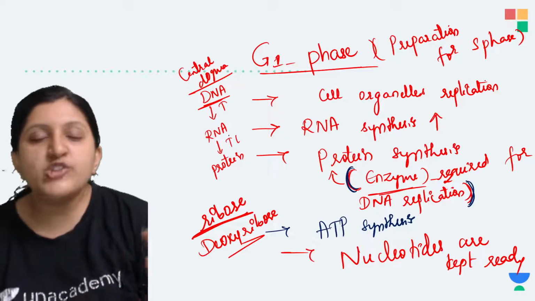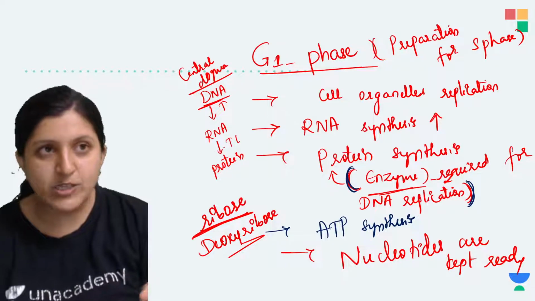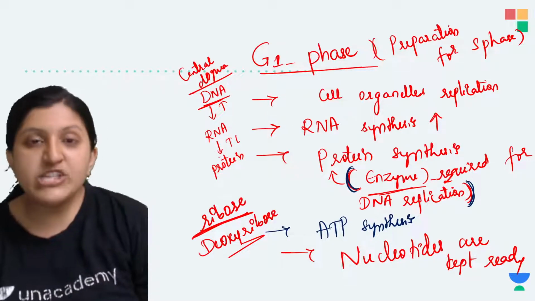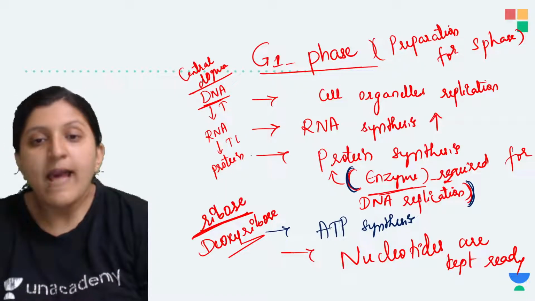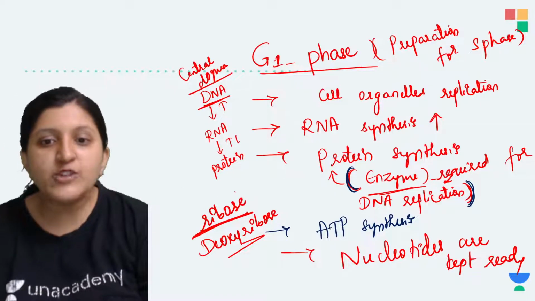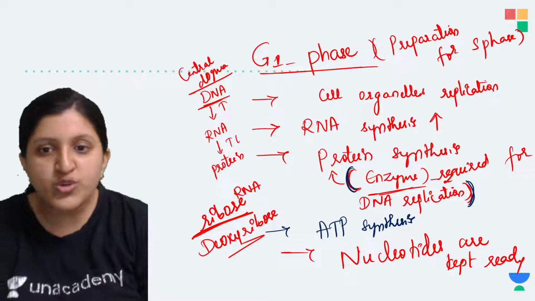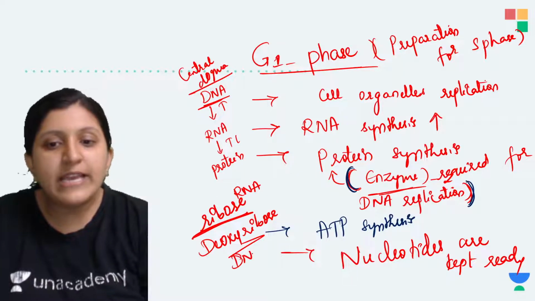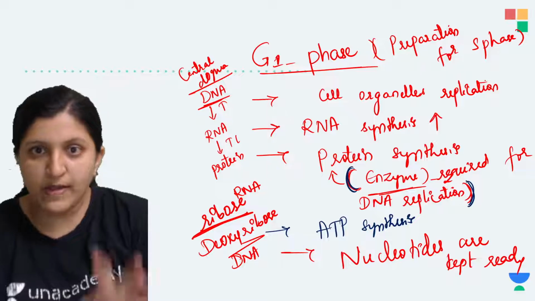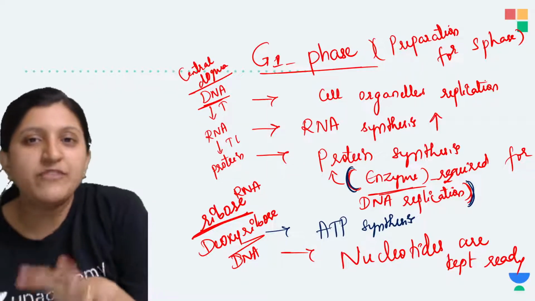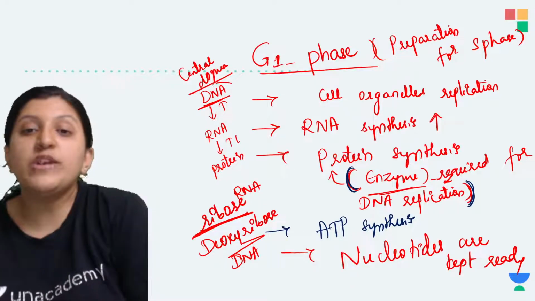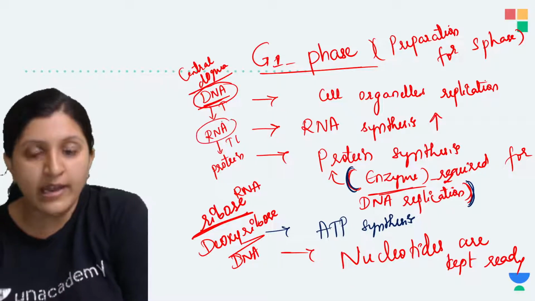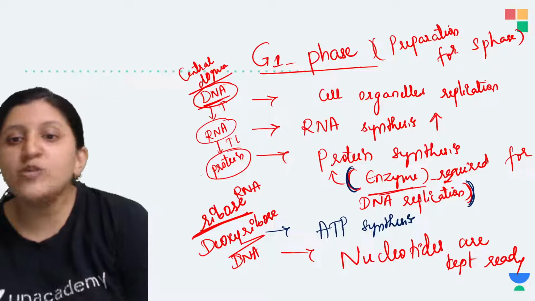Some changes we can see with respect to bases: instead of thymine, which is there in DNA, we find uracil in RNA. So structurally you can find certain changes between DNA and RNA. DNA itself produces RNA and RNA itself produces protein.